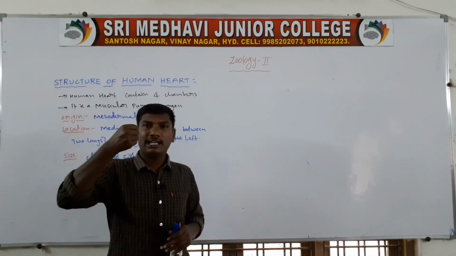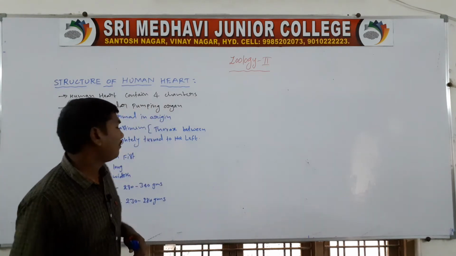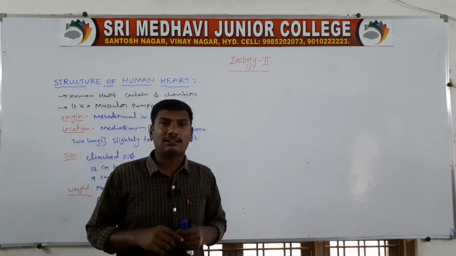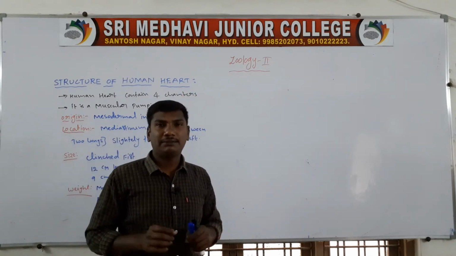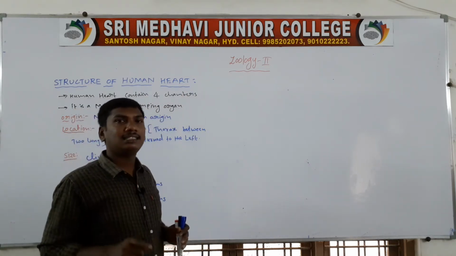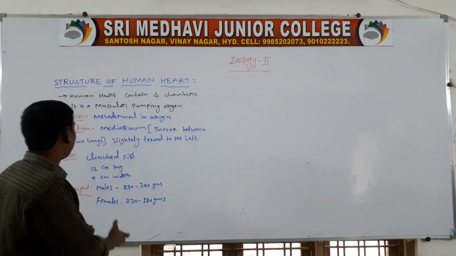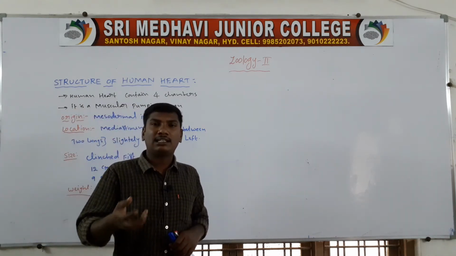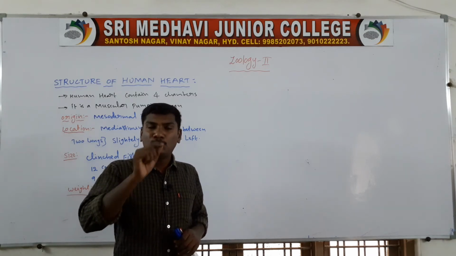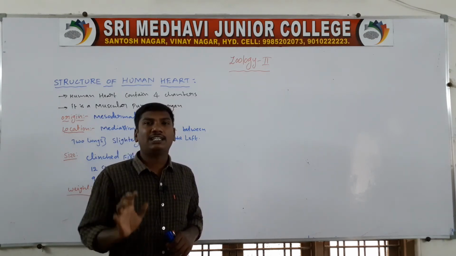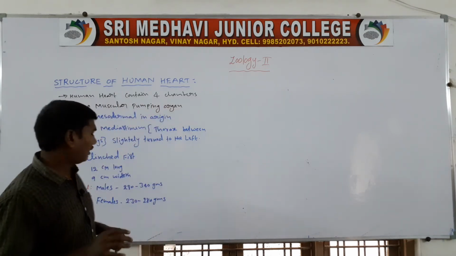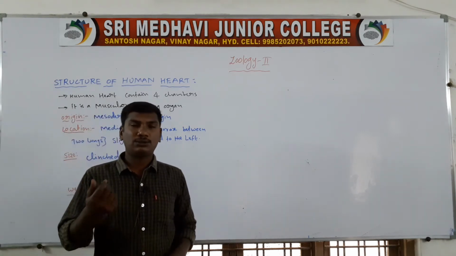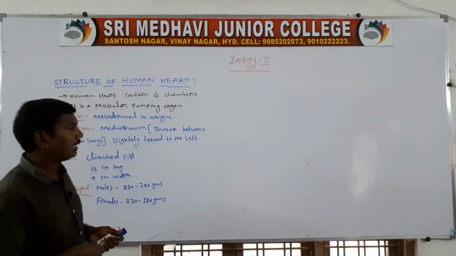The heart is 12 centimeters long and 9 centimeters wide. Next, weight. In males the heart weighs 280 grams to 340 grams. In females it is 230 grams to 280 grams.